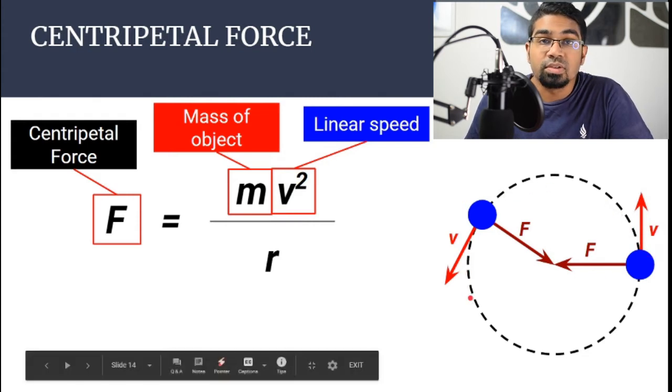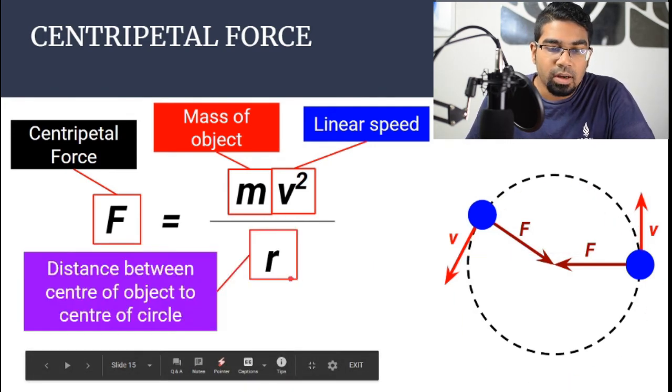This is not the velocity of the object. It does not take into account the direction. The linear speed in circular motion is constant. The speed of the object does not change as it moves along the circular path. R is the distance between the center of the object and the center of the circle. Essentially, it is the radius of the circle in the circular motion.